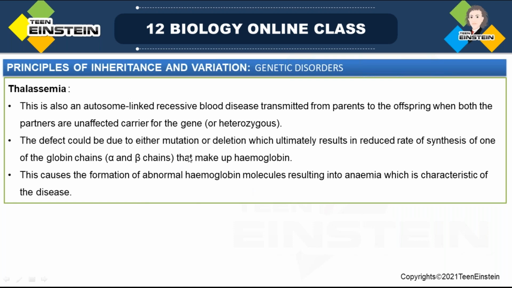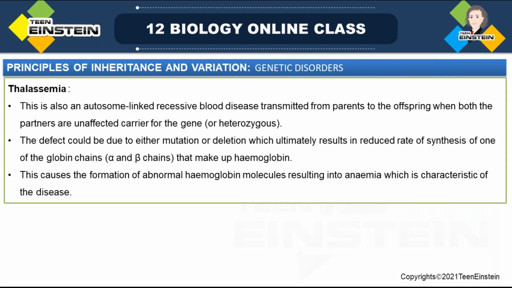This defect could be due to either mutation or deletion, which ultimately results in a reduced rate of synthesis of one of the globin chains, alpha and beta chains, that make up hemoglobin. This causes the formation of abnormal hemoglobin molecules, and that results in anemia, which is the characteristic of the disease. What is the special character of this disease? Anemia.